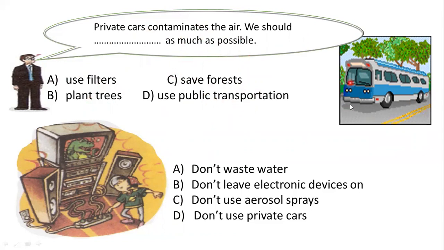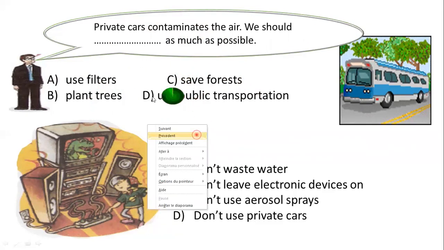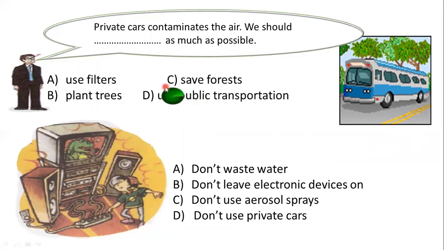This is public transportation. It is a bus, a public bus. So, what is the right one? Yes, very good. It is D. Use public transportation as much as possible.